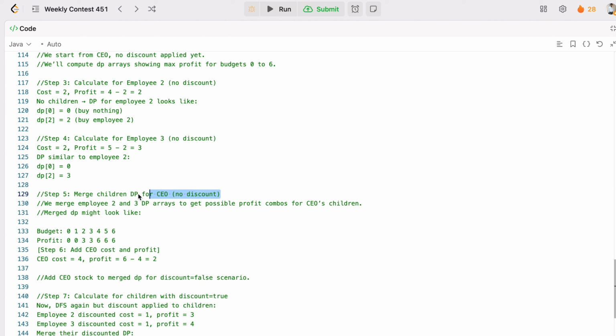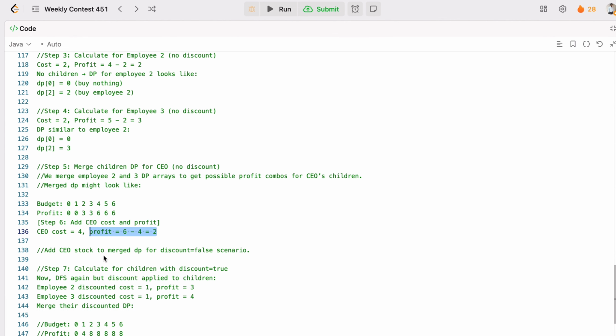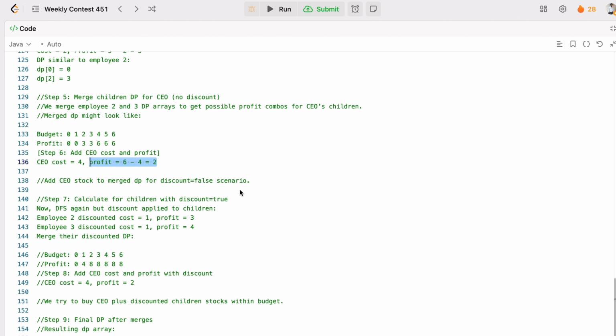Now it's time to merge the no discount things. We will merge the DP arrays of employees 2 and 3 to get the full profit combo for the CEO. Let's suppose the budgets are 0, 1, 2, 3, 4, 5, 6, and profit is 0, 0, 3, 3, 6, 6, 6. Then we add the CEO's cost, which is 4, and profit becomes 6 minus 4 is 2. Then we add the CEO stock and merge the DP for the discount false scenario. After this, the next step, we'll calculate the children with the discount true.